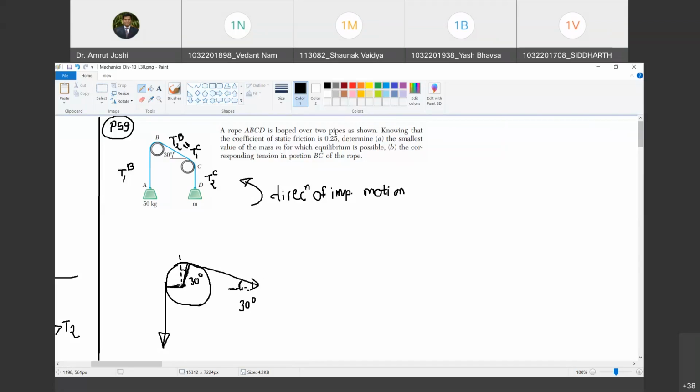So if I draw a perpendicular to the horizontal, which is vertical, the angle made by this radius vector with the vertical is going to be 30 degrees. Do you agree with me? Yes, sir. So the angle between the lines is the same as the angle between their perpendiculars.